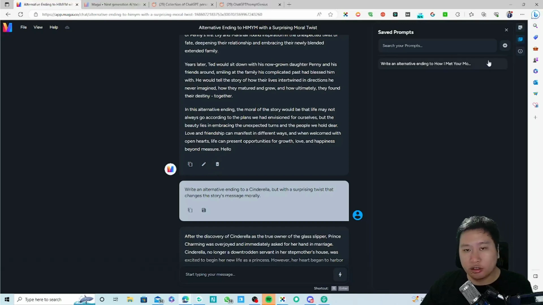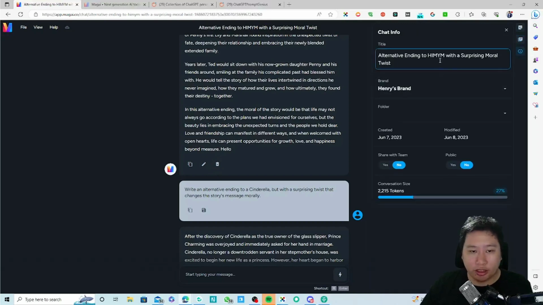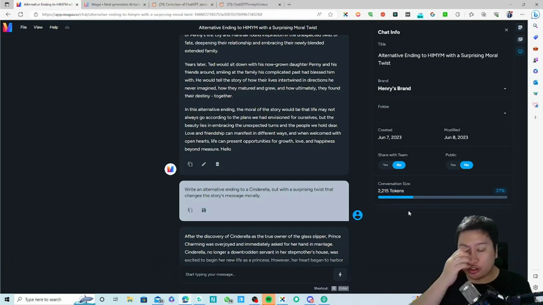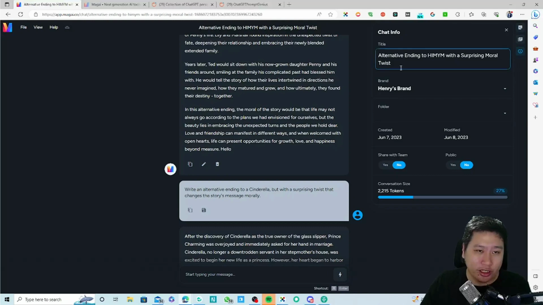Right, okay, so I guess that's about it. And over here, it tells you how many tokens you have used, and whether you want to save this chat into a particular folder as well. So you can do that.